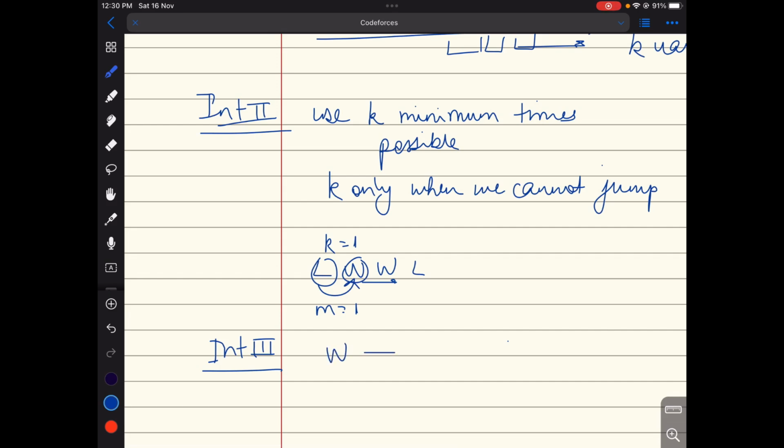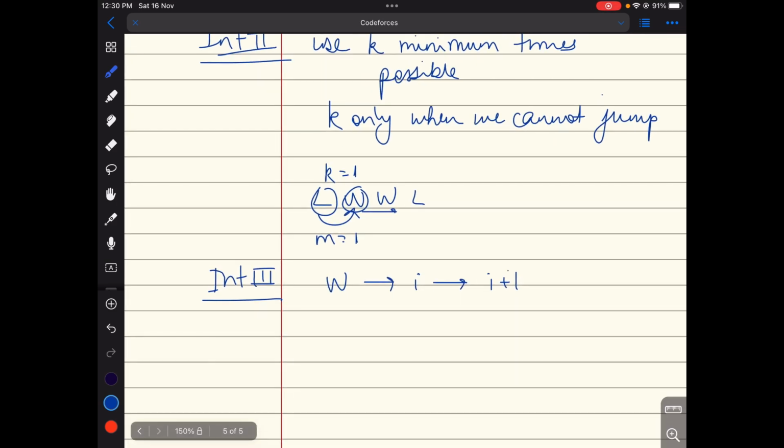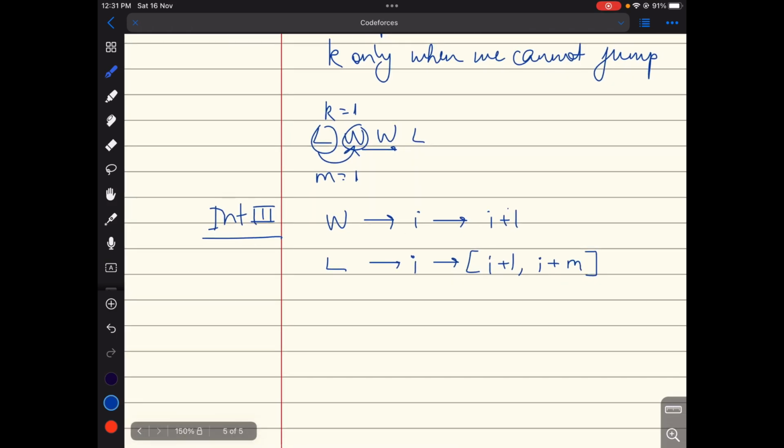If we are at water, we can only move from index I to index I plus 1, that is for sure, because it's given in the question. Now if we are at log, we can move from I to anywhere between I plus 1 to I plus m, right? But what if there is a segment of crocodile of length m?